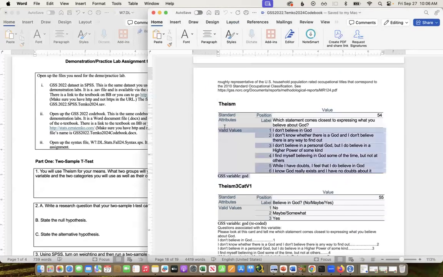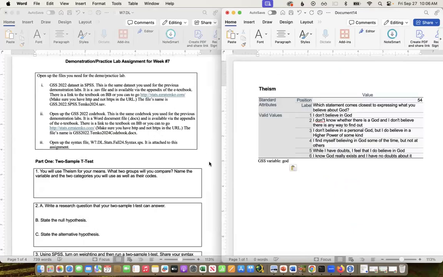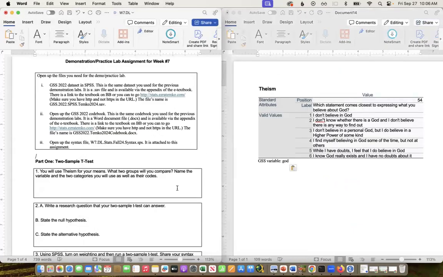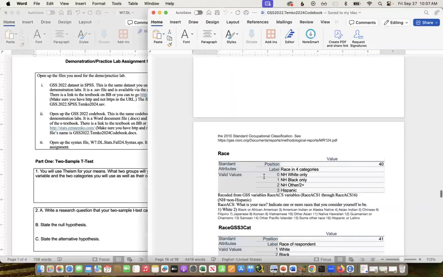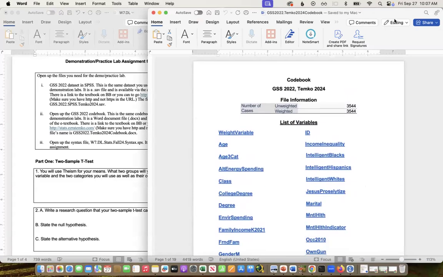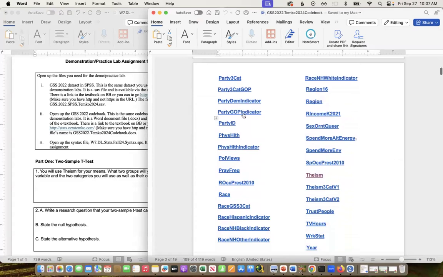So again, that's this. I'll put it in a separate document for now. And it says, what two groups will you compare? Name the variable and the two categories you will use as well as their codes. So if I'm looking through my codebook, I have a couple options here. One option is to choose an indicator variable, which then I would use like 0 and 1.